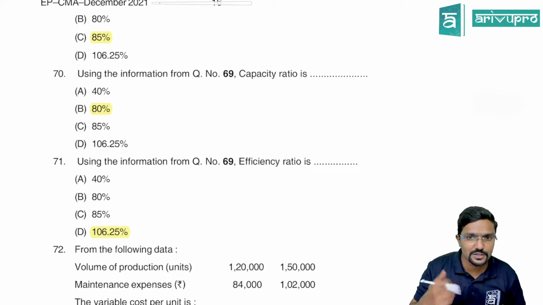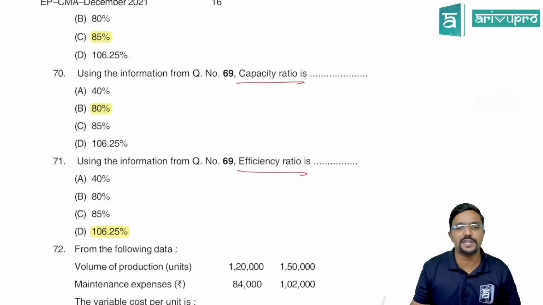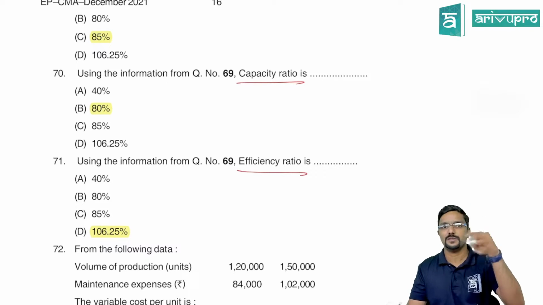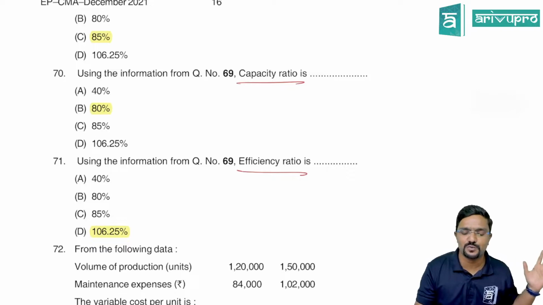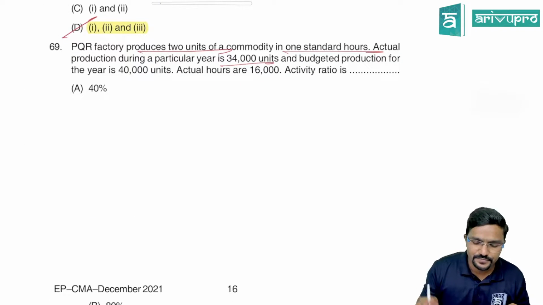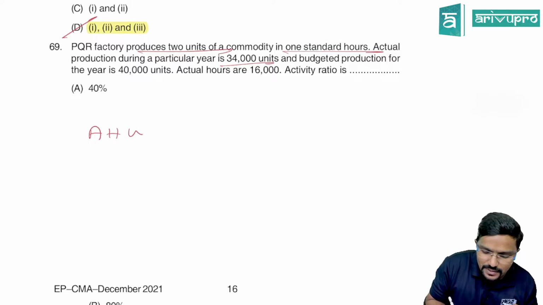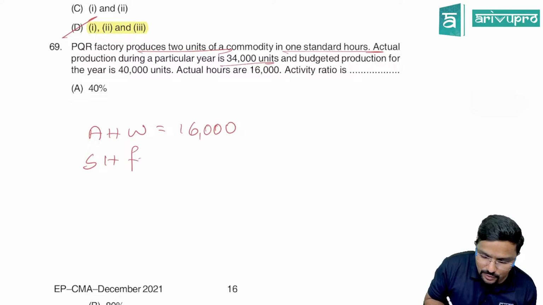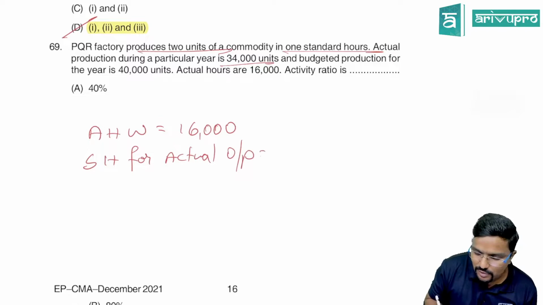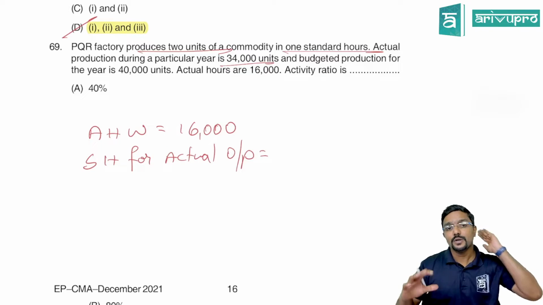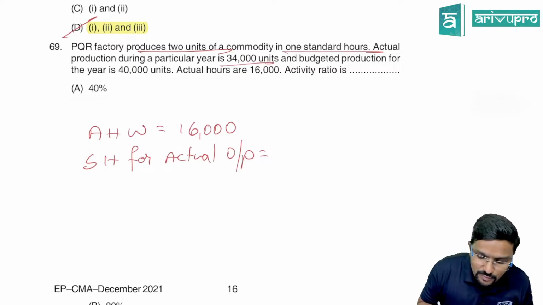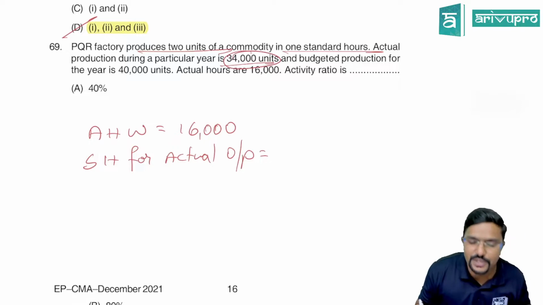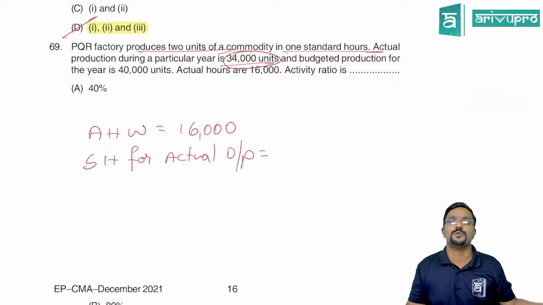In the next questions, they have also asked capacity ratio, efficiency ratio, for which you require 3 information. First, let us calculate that, so that these 3 ratios we can easily calculate. What are those? Actual hours worked. It is directly given in the question, 16,000. Next, standard hours for actual output. Actual output means how many hours you were supposed to take to produce the actual output. How many outputs you have produced? 34,000 units.